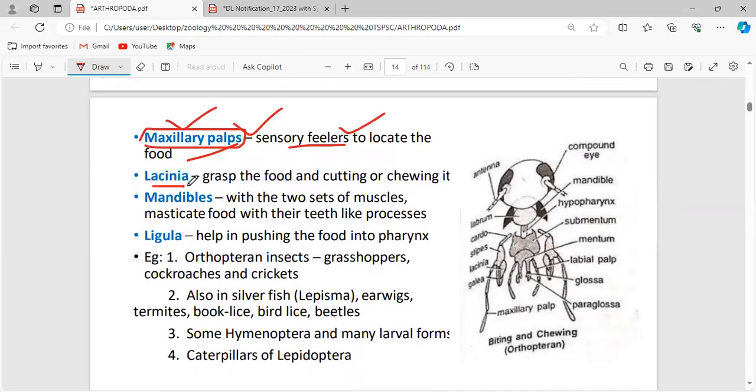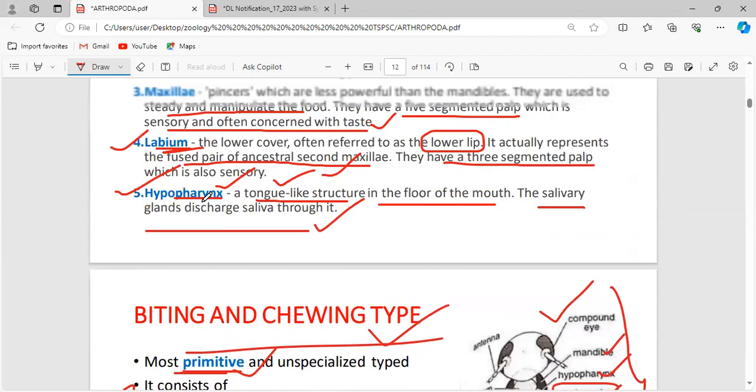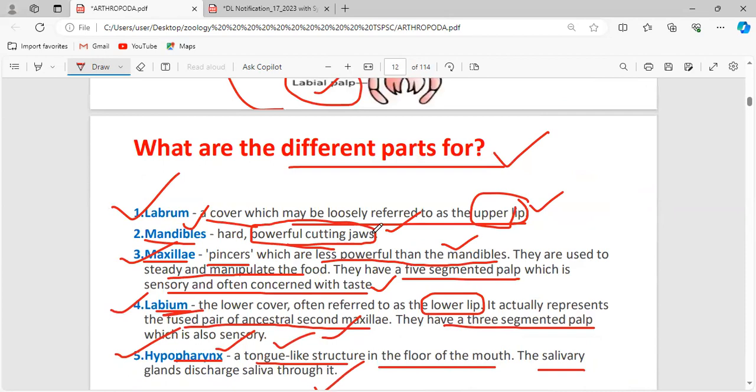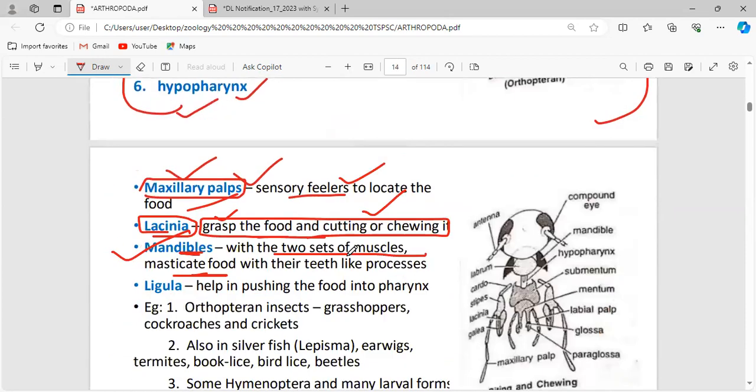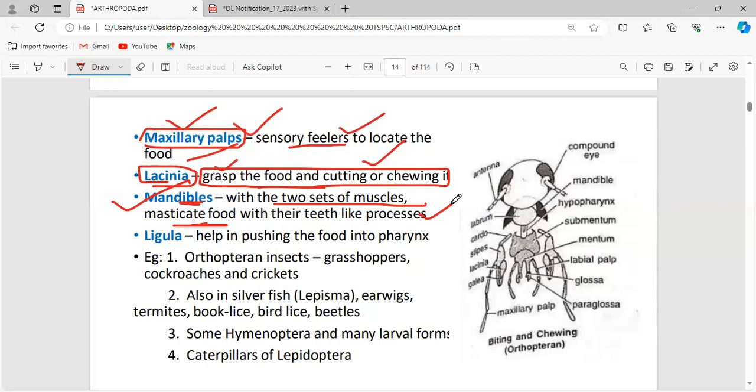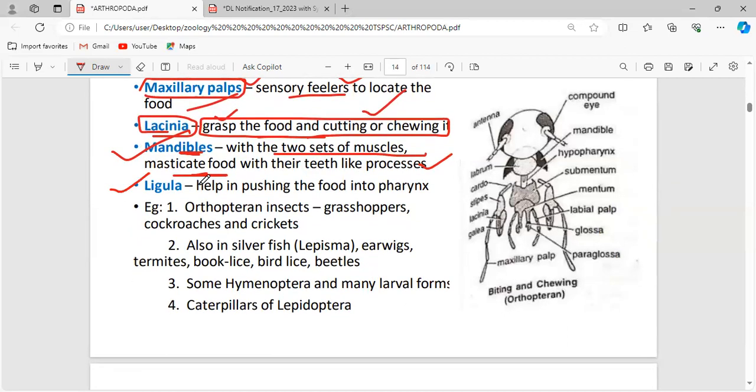Now, the lacinia. The lacinia is a structure used to grasp the food and cut or chew it. This is the main structure to capture the food. And the mandibles have two sets of muscles to masticate the food. As I said, they act like a jaw. The mandibles are hard and powerful cutting jaws. They act as teeth. And the lingua is the one which helps the food move to the area called the pharynx.